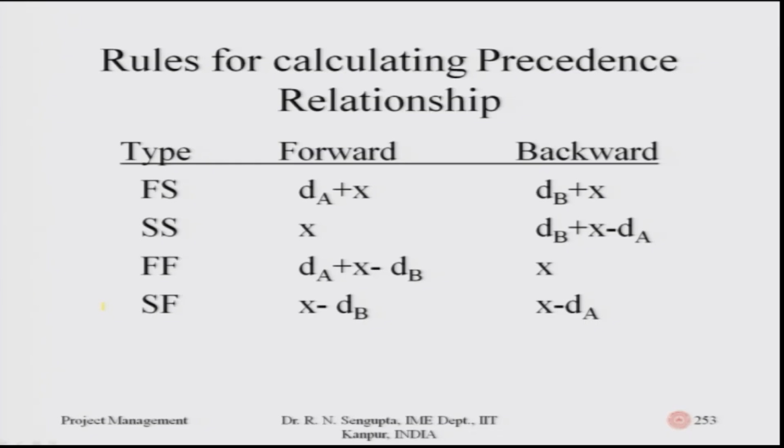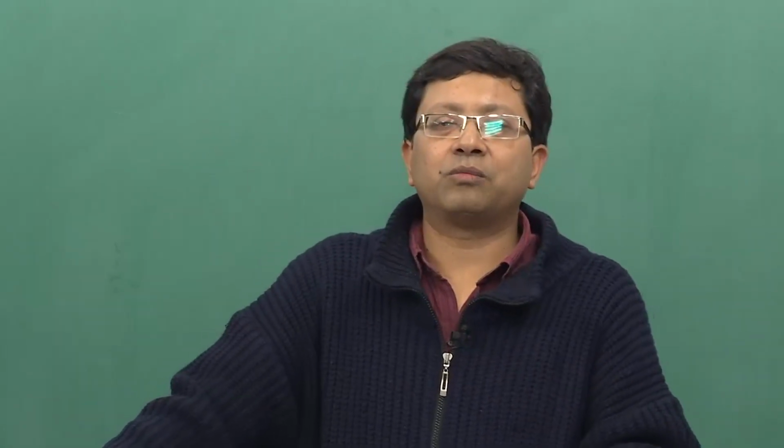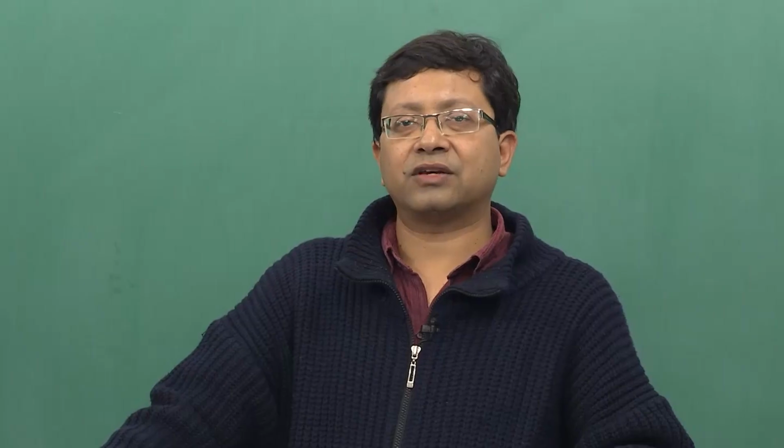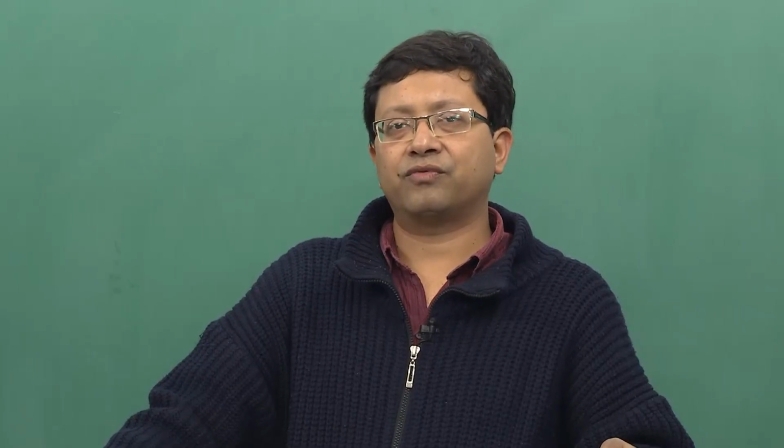Finally, for the last one, which is start to finish, it will be number of days gap minus dB, which is D suffix B, the number of days required for job B, and you will continue doing it for jobs A, B, C, D accordingly from left to right. And if you are going from the backward method, it will be x minus dA, D suffix A being the duration for job A. So, how we use that we will consider now.